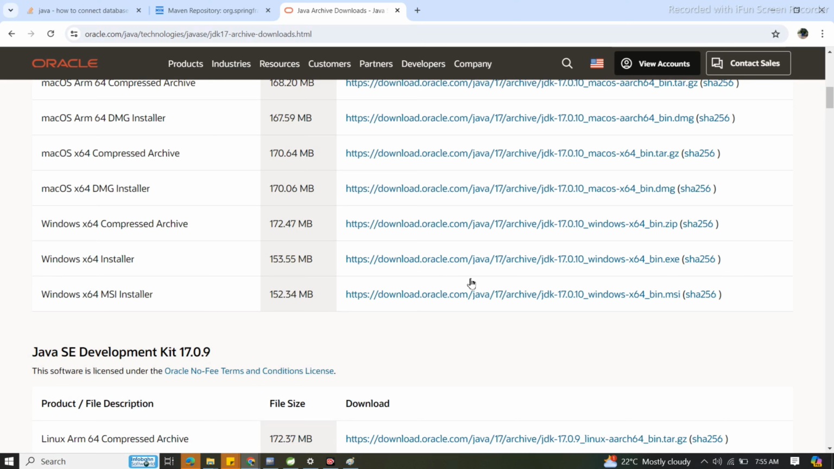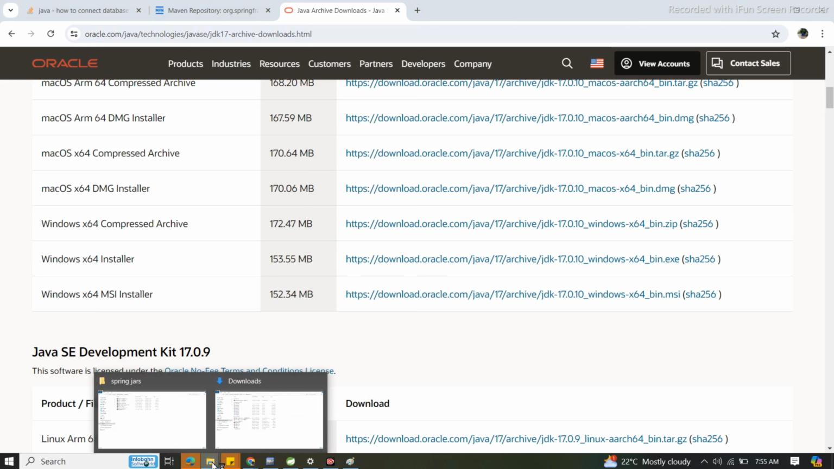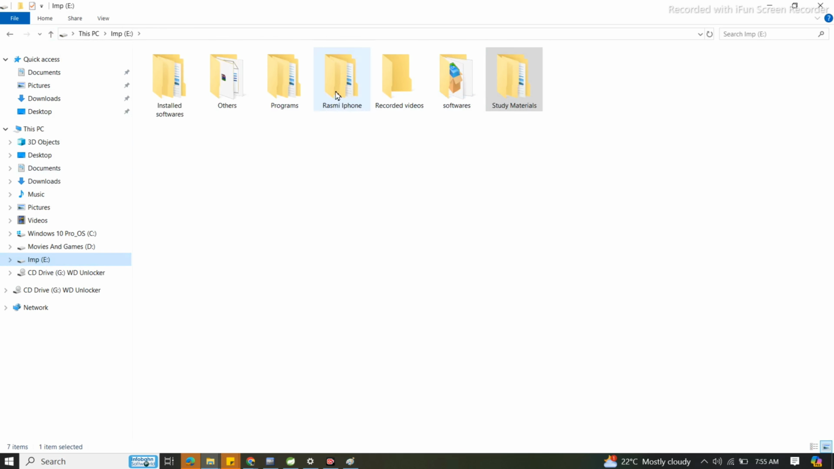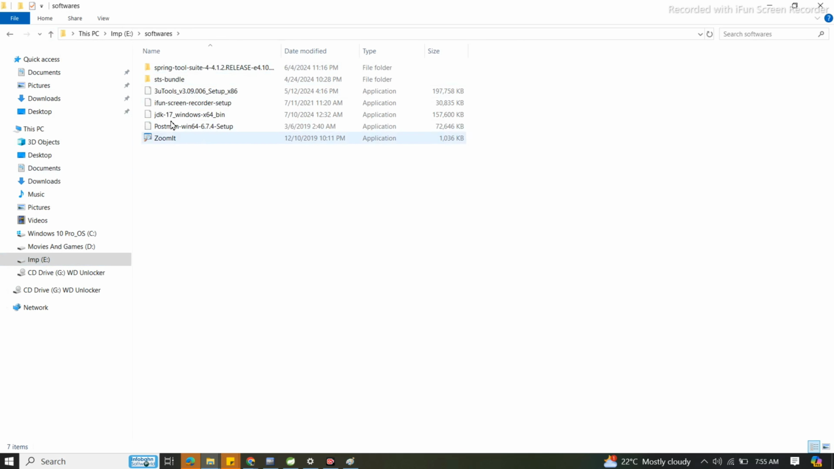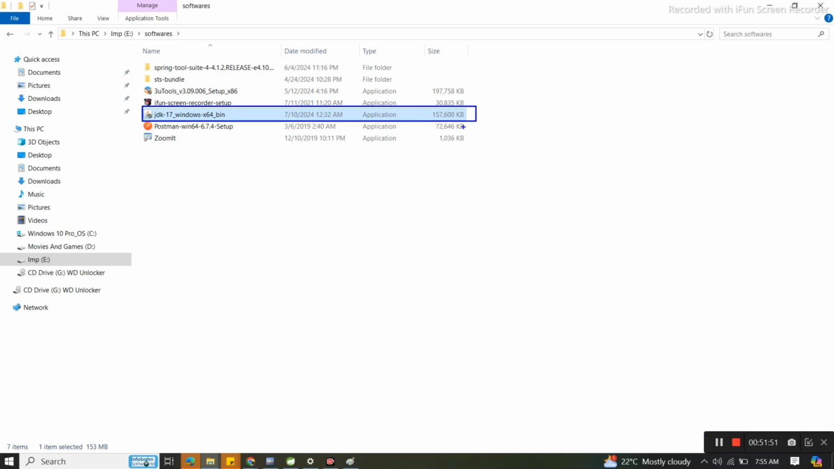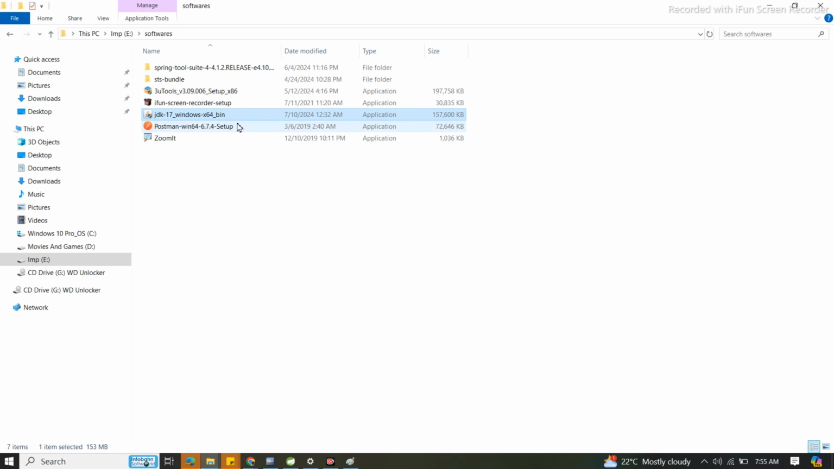So once you download, you can find the application something like this. Java software SE 17, Java 17 Windows x64 binary. Understood or not? This is the application, the Windows JDK 17, in my Windows machine, because this is my Windows system. So what you need to do is simply click on the Java 17 installer.